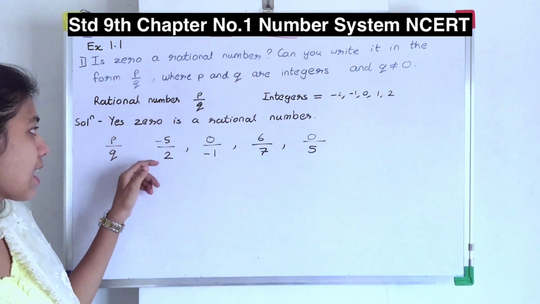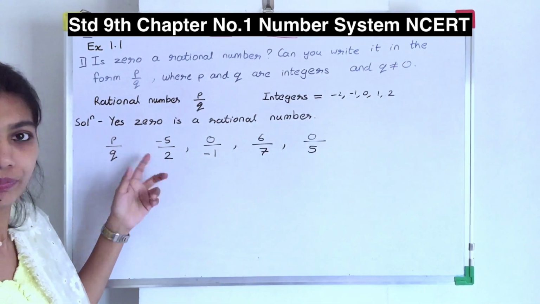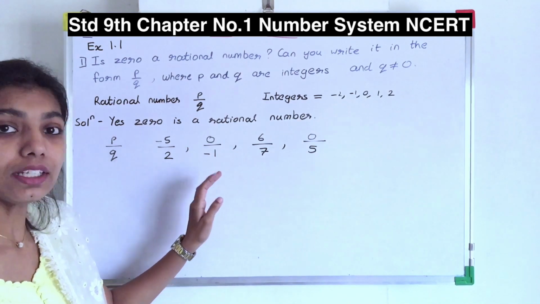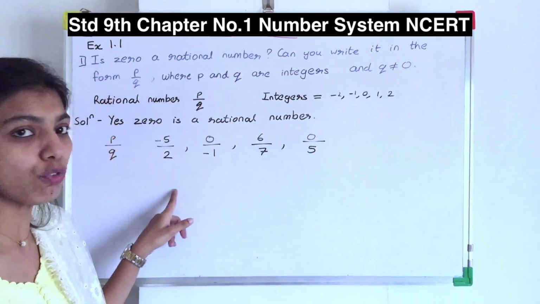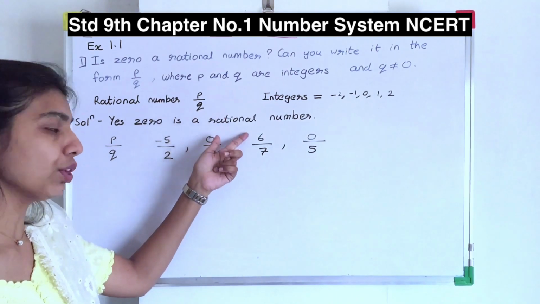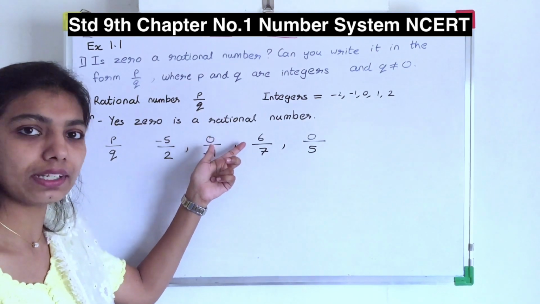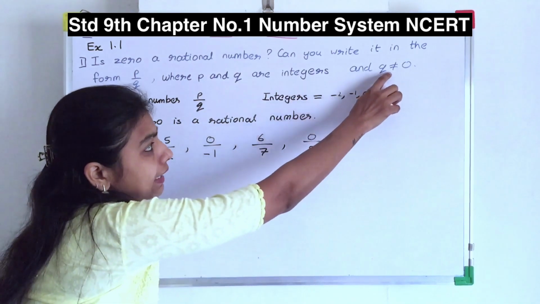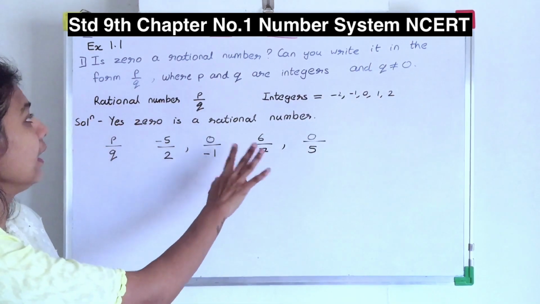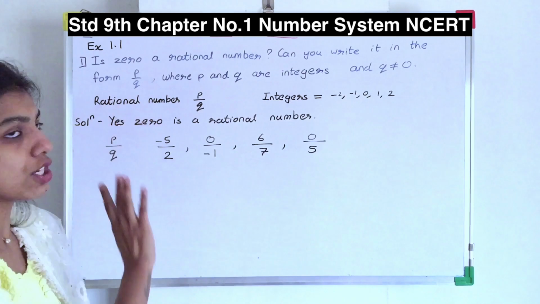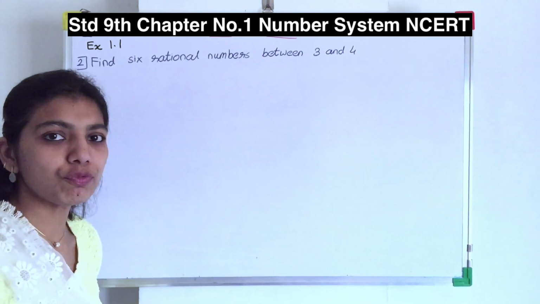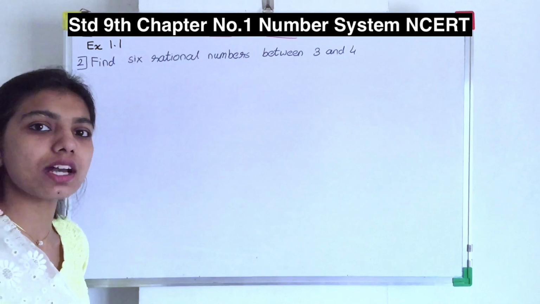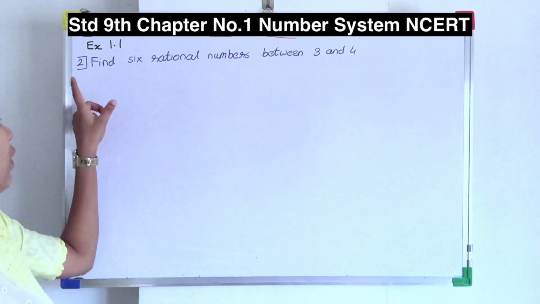So I have given you the example like minus 5 upon 2. It's a rational number. 0 upon minus 1. Yes, but Q, the denominator below, should not be 0. You can put P, the numerator, as 0 but you can't write the 0 in the Q. So this is the solution of the first question. We have already seen the first sum of exercise number 1.1. Now we will see the second sum of exercise number 1.1.